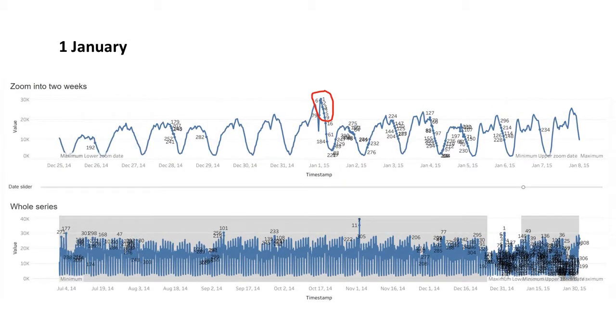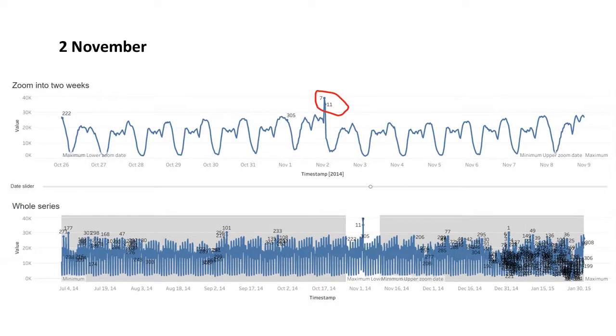Next, let's zoom in on 1st of January. Here we can see the cluster of high-ranking outliers in the early morning of New Year's Day when demand was high. There are more outliers in the next few days, but their ranks are not nearly as high.